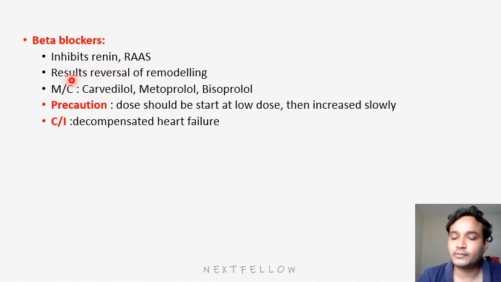So what results? Reversal of cardiac remodeling; cardiac remodeling gets inhibited. The most common drugs we use here are carvedilol, metoprolol and bisoprolol. The main precaution is that we should start these drugs at a low dose. Then we increase the dose based on patient recovery.